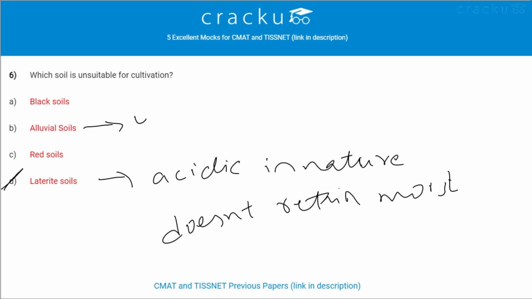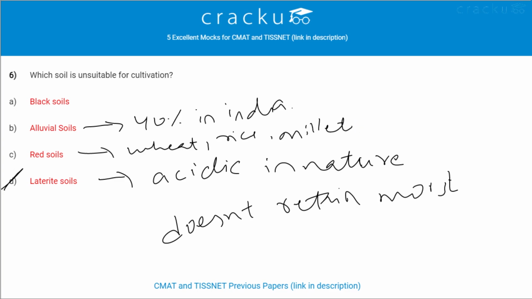Alluvial soils cover 40% of land in India. Wheat, rice, millets are grown in red soil and black soil is ideal for cotton.